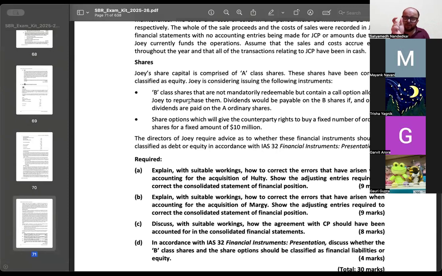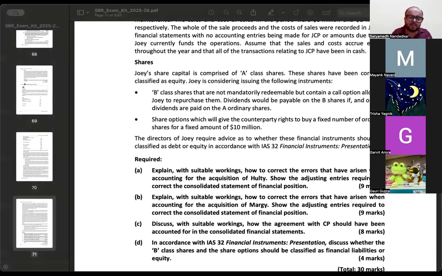अब if it were a compulsion, अगर यहाँ पे ये word नहीं होता, company has a forward contract which obligates the company to repurchase the shares. अगर obligate to repurchase होता तो that means you will have to compulsorily buy back your own shares and pay cash. In this case, the company has a choice, it has an option. So not a compulsion, not an obligation to deliver cash to the other entity.